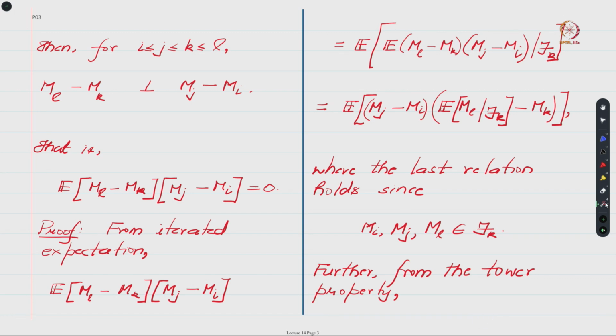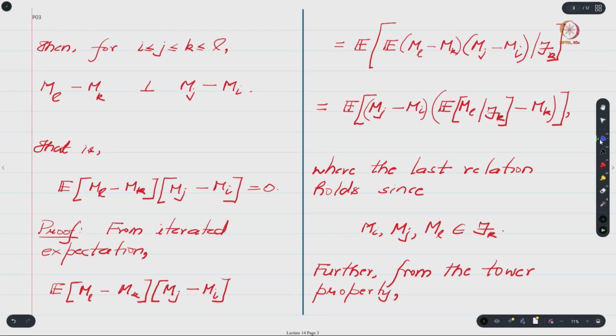One of the crucial properties satisfied by a martingale is that if you have four indices which are increasing, that is you have i, j, k and l such that i is less than j, j is less than k and k is less than l, then the first crucial fact is that if you look at the differences Ml minus Mk and Mj minus Mi, then the claim is that Ml minus Mk is orthogonal to Mj minus Mi.